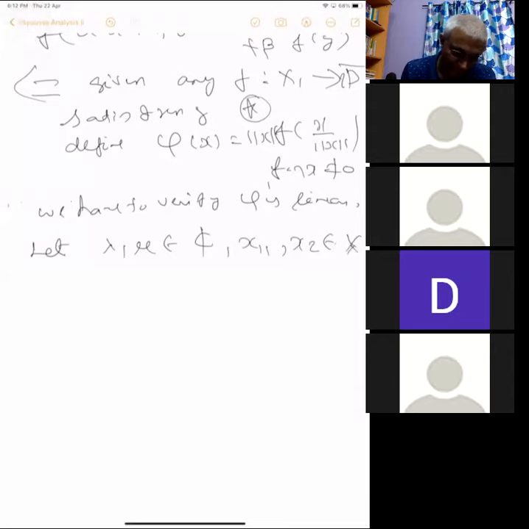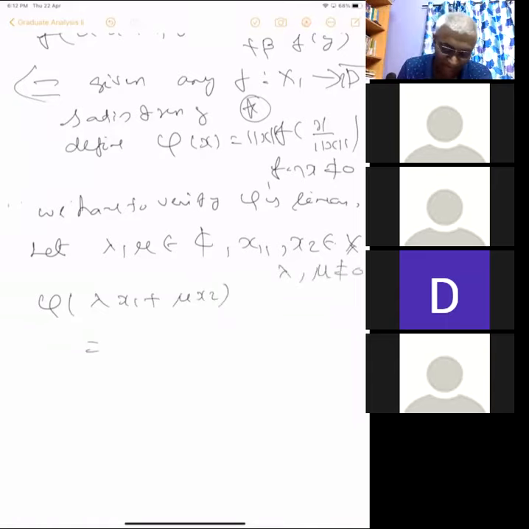Then phi of lambda x1 plus mu x2 is of course equal to, I mean, the zero cases you can please verify anyway, in the same way as the other cases.